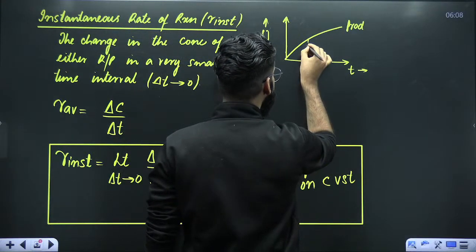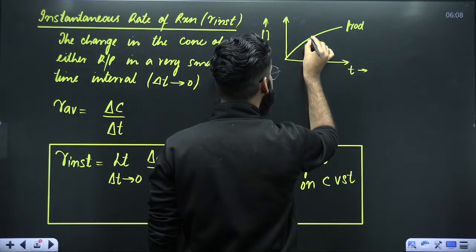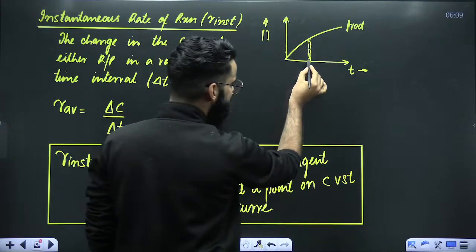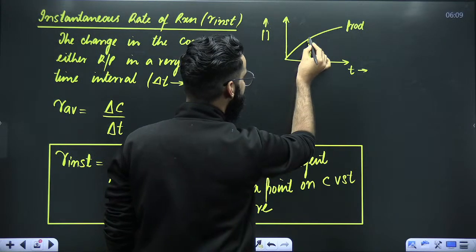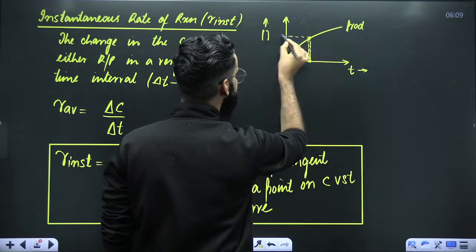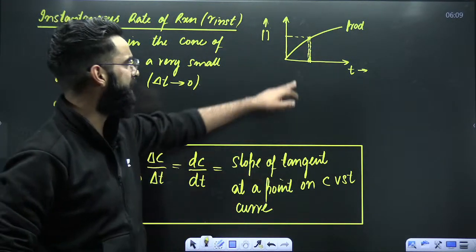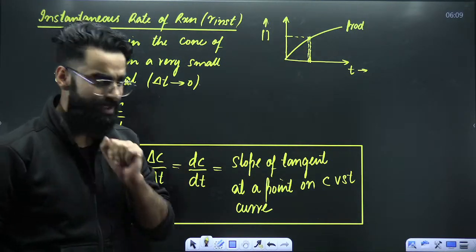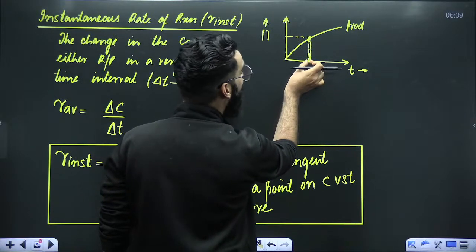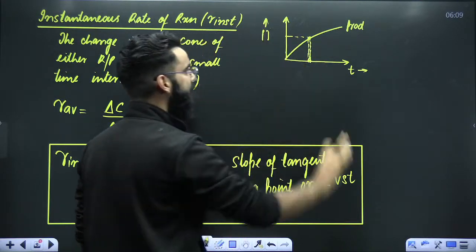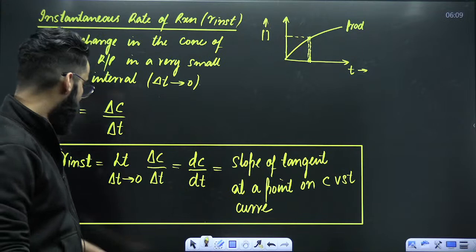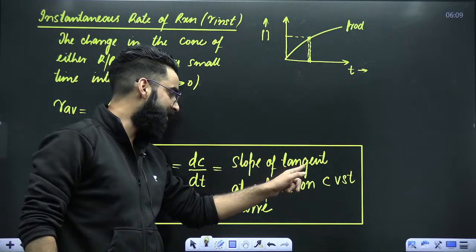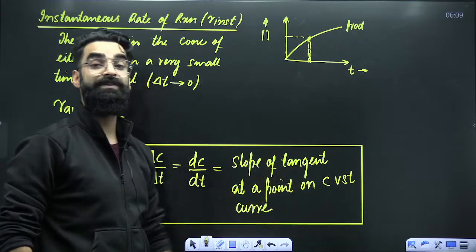My dear students, if I'm choosing a very small time interval, it looks like a point to me. Even this concentration looks like a point to me as well. Now, in this very small time interval, I'm asking you to calculate the instantaneous rate of reaction. How do you calculate it? Slope of the tangent at a point on the concentration versus time curve.